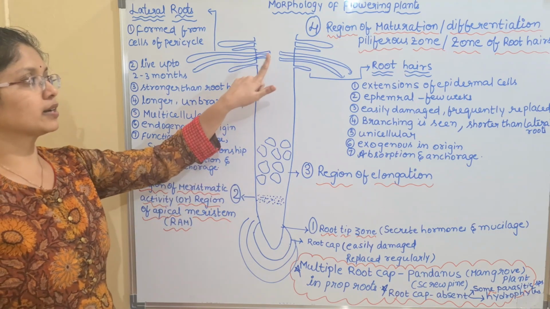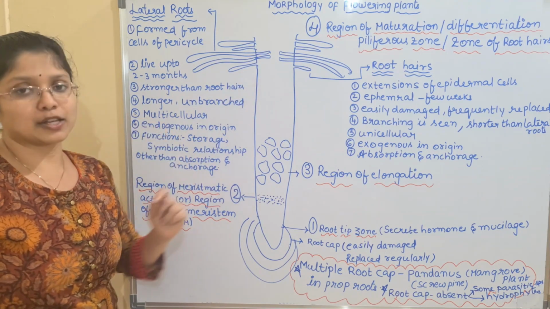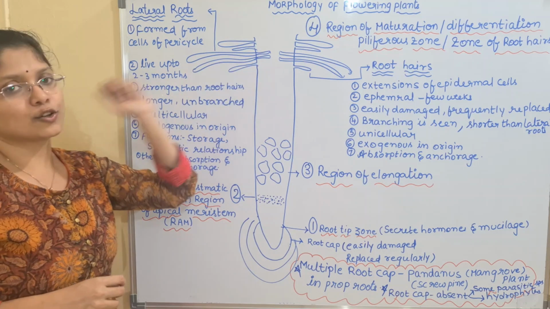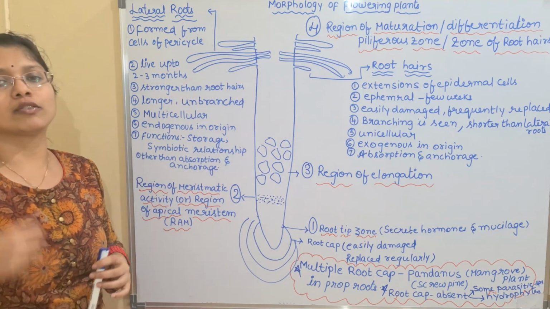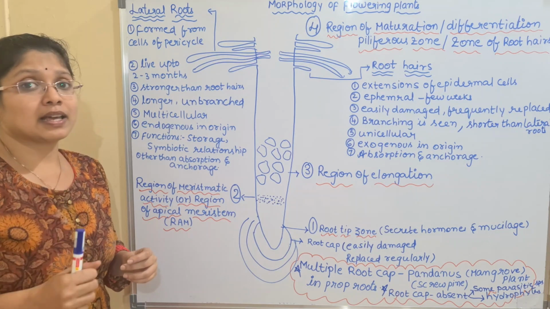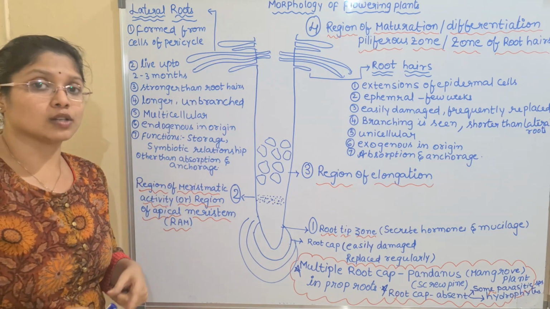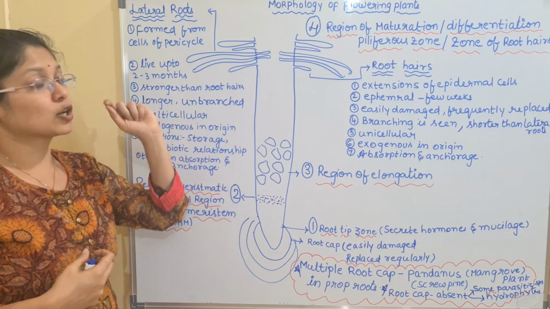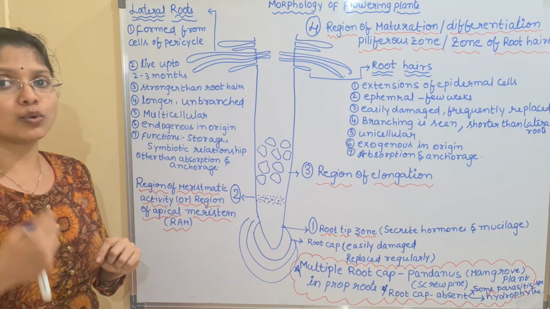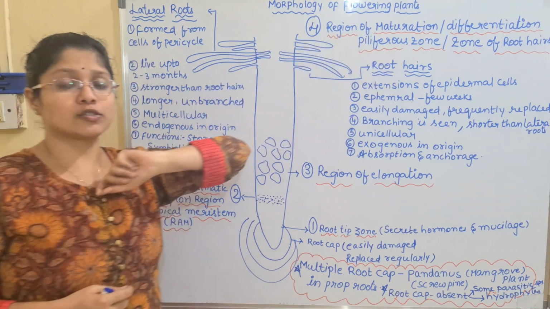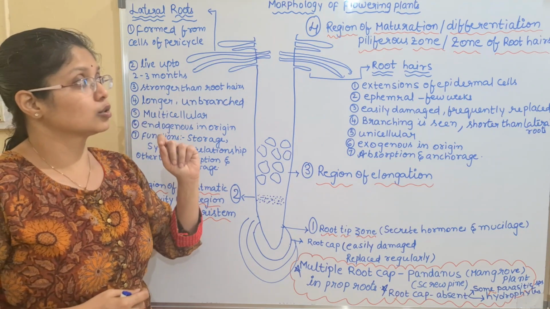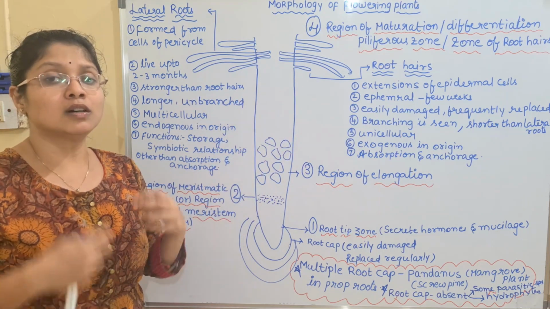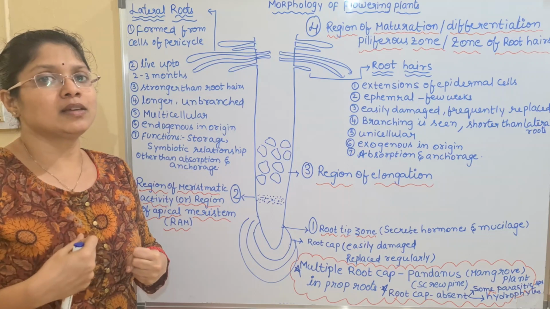And the last important region is the region of maturation. Among these four regions, the most important is the region of maturation. Why? Because the absorption of nutrients and minerals mainly takes place in this region. Thousands of root hairs are attached to this zone, and because of their presence it is known as the piliferous zone, the name given to the section of the root where you can see many root hairs.